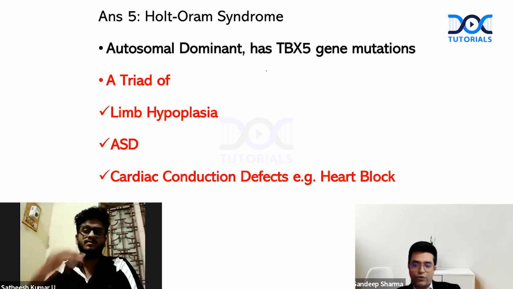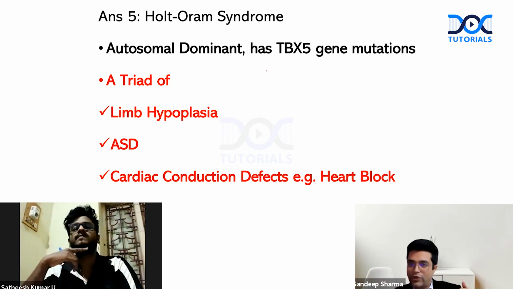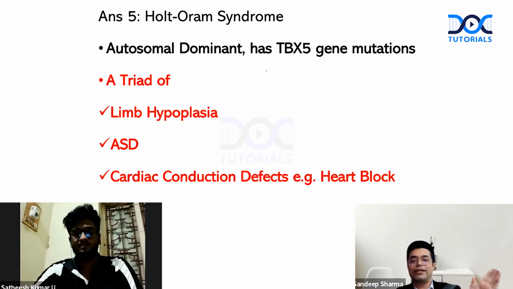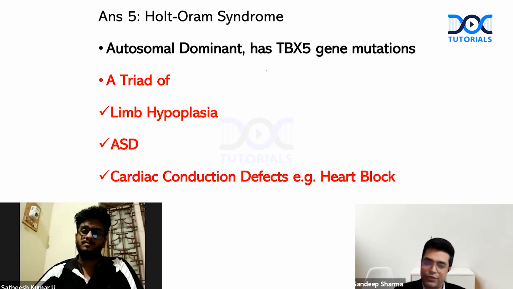So if you have to talk about two common causes of congenital heart block, one is Holt-Oram syndrome, second is maternal SLE. Maternal SLE causes heart block in the child. So these are two common causes that you need to remember.